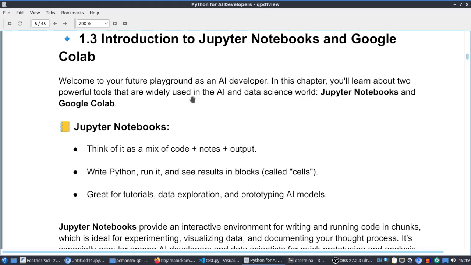And it will be useful not only for learning, but also for showcasing our work to other people, non-technical people, and other things. So it's very easy because it's a mix of code, notes, and output. Okay, I will show that.